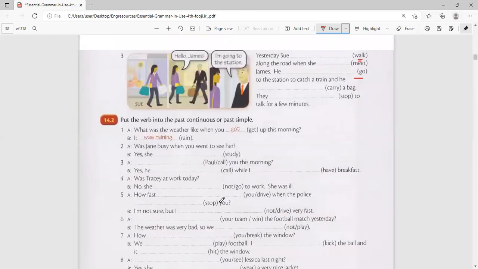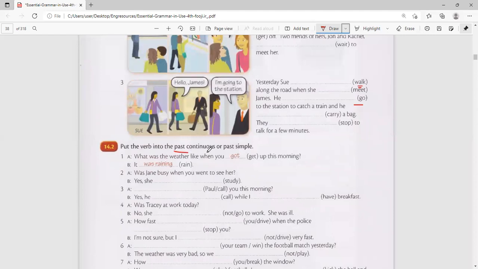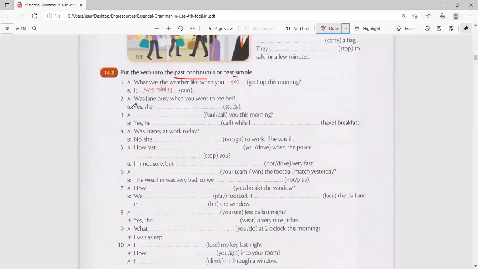Now put the verb into the past continuous or past simple. What was the weather like when you got up this morning? And B says it was raining. You see, it was going on. It was raining. Jamal, number 2. Was Jen busy when you went to see her? B, yes. Yes. Was Jen busy? She was studying. Yeah, she was studying. Very good.